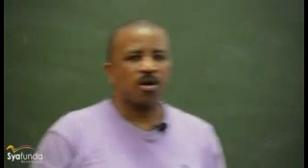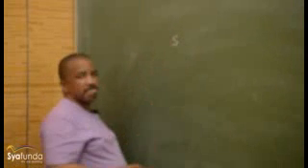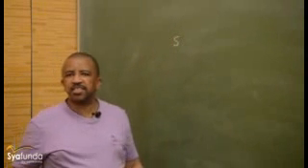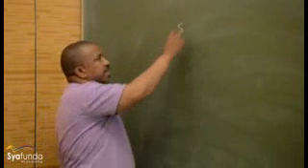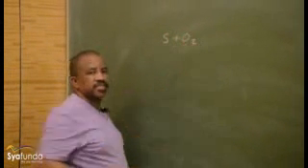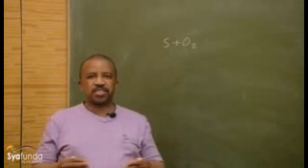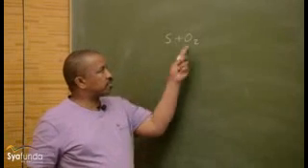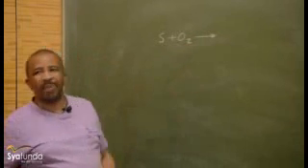Now, first of all, when you take sulfur and burn it in the presence of oxygen, this process is known as combustion.